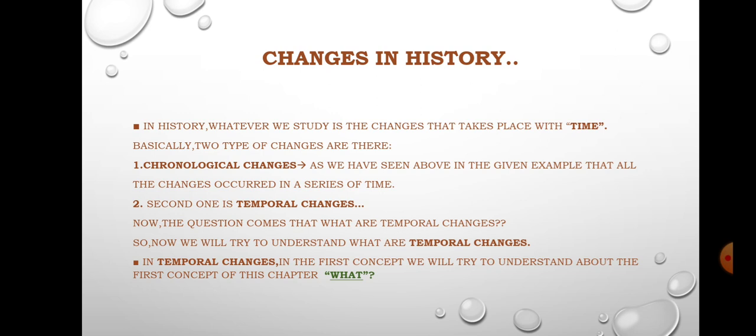Now, basically two types of changes are there in history on the basis of passage of time. Number one, chronological changes, and number two, temporal changes. One by one we will clarify again.